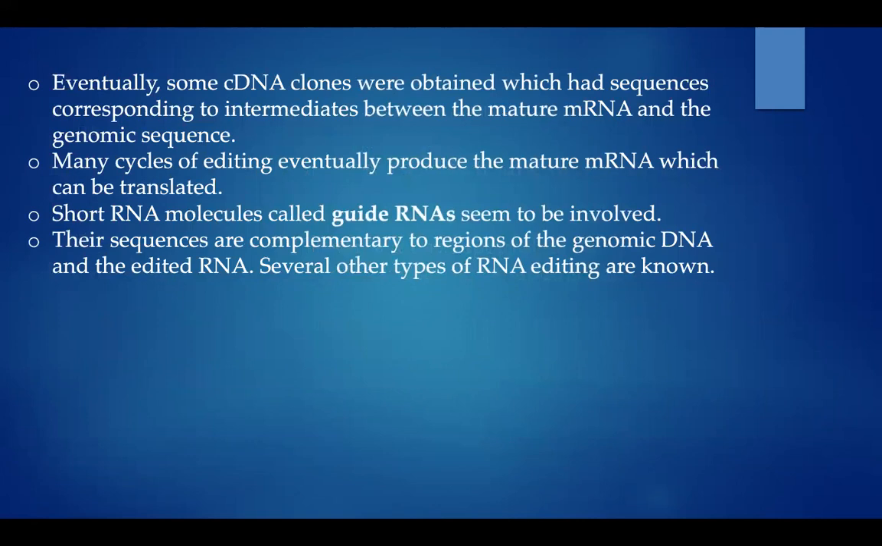Eventually, some cDNA clones were obtained which had sequences corresponding to intermediates between the mature mRNA and the genomic sequence. Many cycles of editing eventually produce the mature mRNA which can be translated. Short RNA molecules called guide RNAs seem to be involved. Their sequences are complementary to regions of the genomic DNA and the edited RNA. Several other types of RNA editing are known.